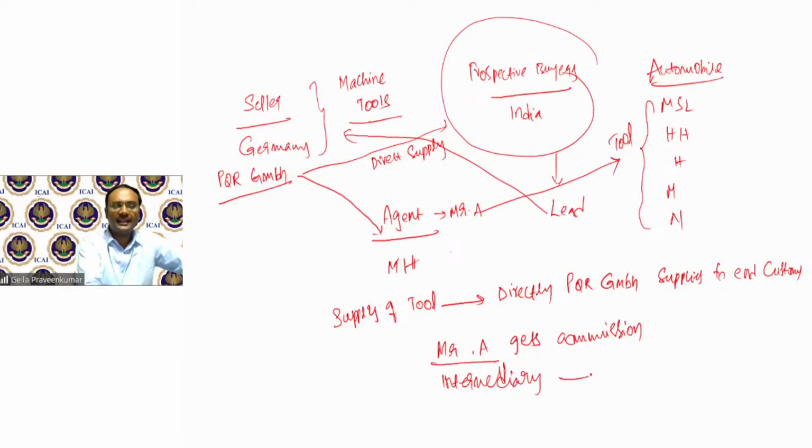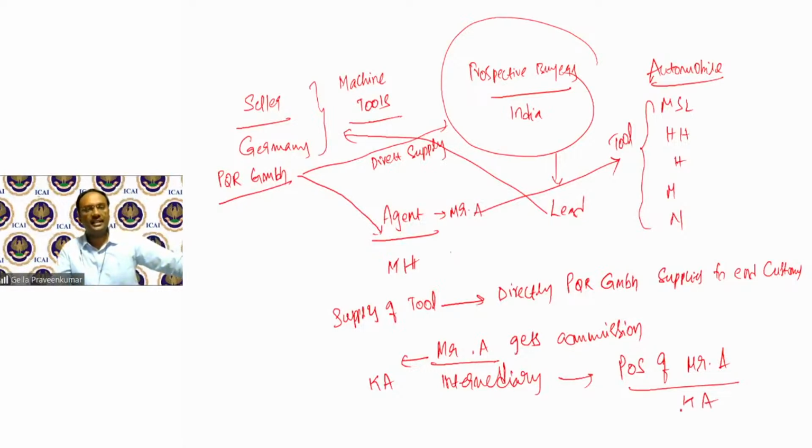In this case, they say place of supply shall be of A. Say for a moment, Mr. A is registered in Karnataka. If A is registered in Karnataka, place of supply of Mr. A will be Karnataka. This is what Section 13, subsection A explains.